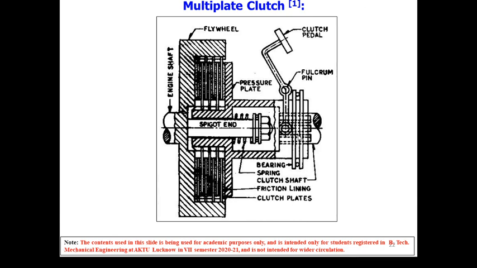This multiple plate clutch is basically an extension of the single plate type, where the number of frictional and metal plates is increased. So in spite of using a single plate, we are using multiple plates and multiple pressure plates. This increase in the number of friction surfaces certainly increases the capacity of the clutch to transmit torque, because as we have seen, the torque depends upon mu, the coefficient of friction, axial load W, and R, the mean radius. So if we increase the effective radius by increasing the number of plates, then obviously the torque transmission capacity may be improved.